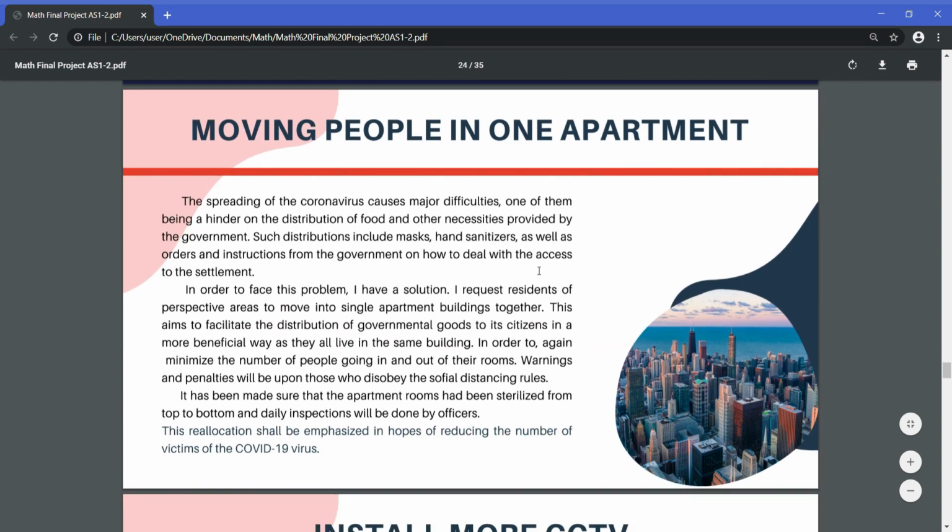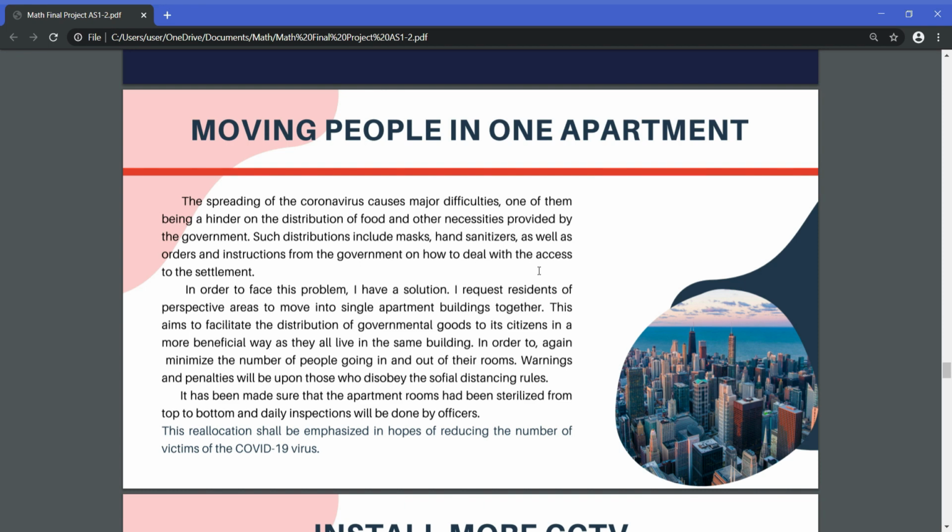So, the first one, what is moving people in one apartment? The spreading of the coronavirus caused major difficulties. One of them is a hindrance to the distribution of food and other necessities provided by the government. Such distribution includes masks, hand sanitizer, as well as orders and instructions from the government on how to deal with access to the settlement.